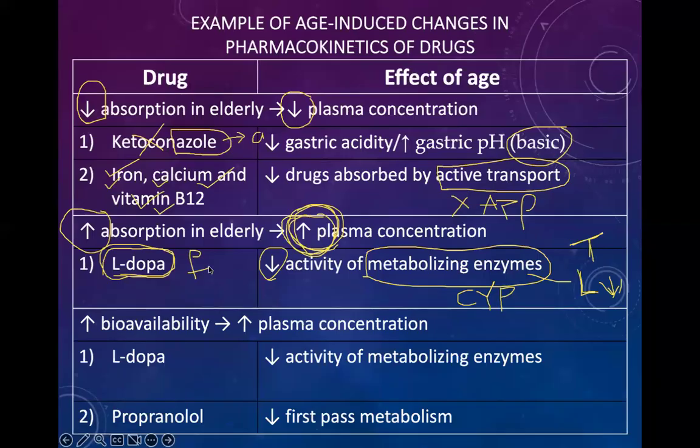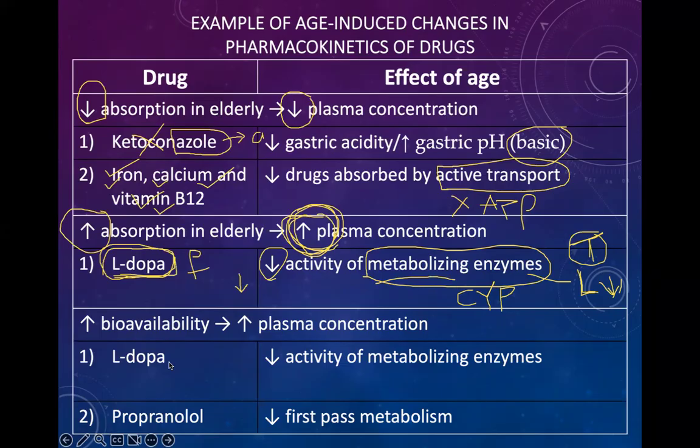Levodopa is a mainstay in the treatment of Parkinson's disease. So if we are giving levodopa to an elder patient more than 65 years of age, we need to decrease the dose to avoid toxicity. Why? Because the activity of metabolizing enzymes in the liver is low. Clear?